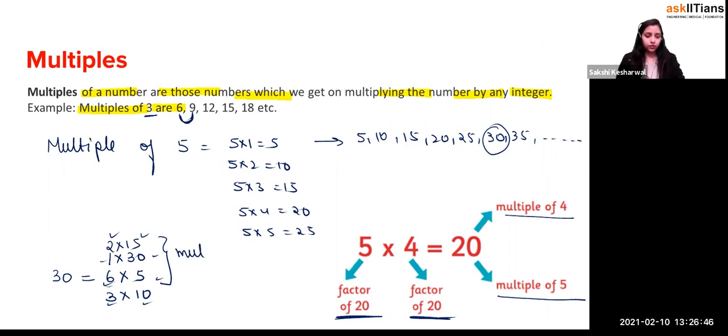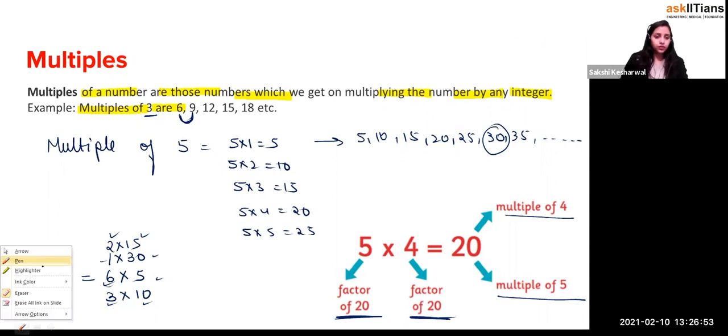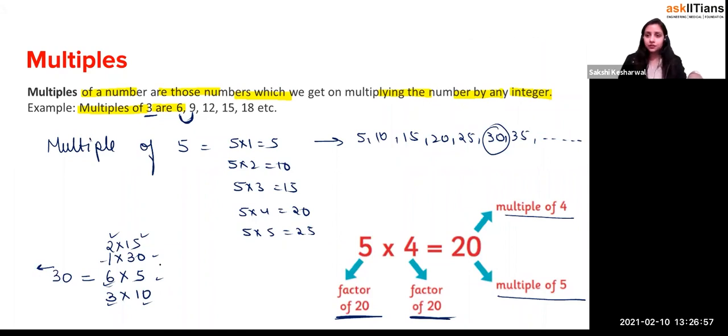So this is basically the multiples of the numbers, yes or no? And we can say that these are the factors, right? So if you pick any number, you can always say that this is a multiple of some number or not. If we talk about 35, 35 can be written as 1 into 35, right? So 35 is a multiple of 1 and 35. Then you can write 5 into 7, that's all. So 35 is a multiple of 5 and a multiple of 7 also, yes.